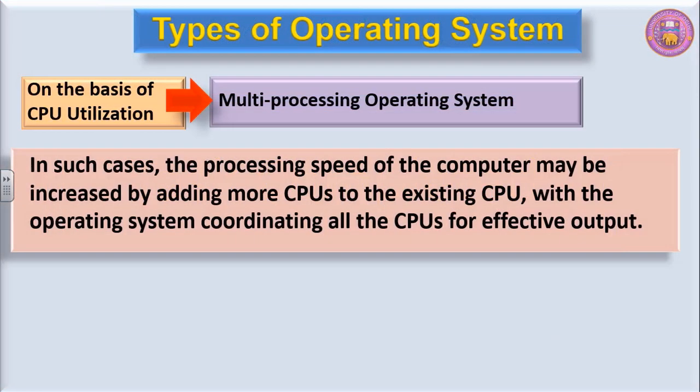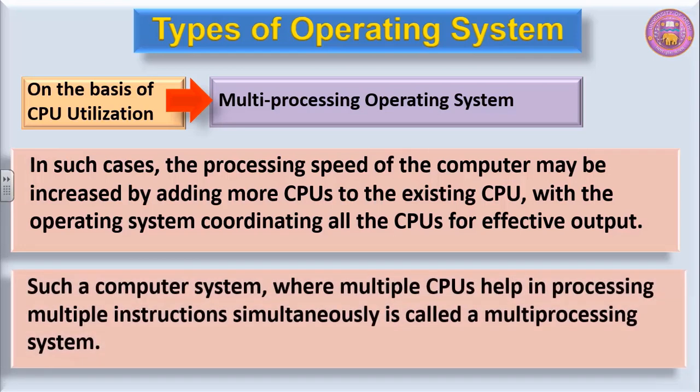Look at the details of the multiprocessing operating system. In such cases, the processing speed of the computer may be increased by adding more CPUs to the existing CPU, with the operating system coordinating all the CPUs for effective output. Operating system performs the task of coordinating the work of different CPUs. Such a computer system where multiple CPUs help in processing multiple instructions simultaneously is called a multiprocessing system.